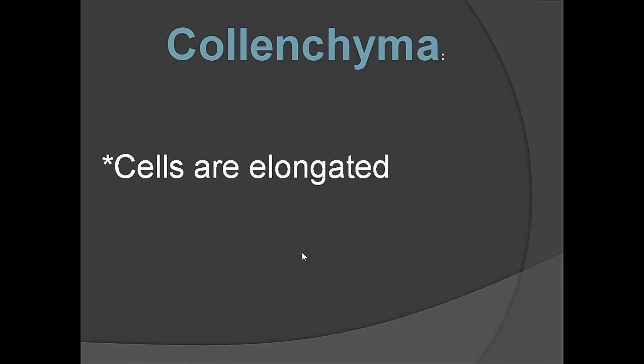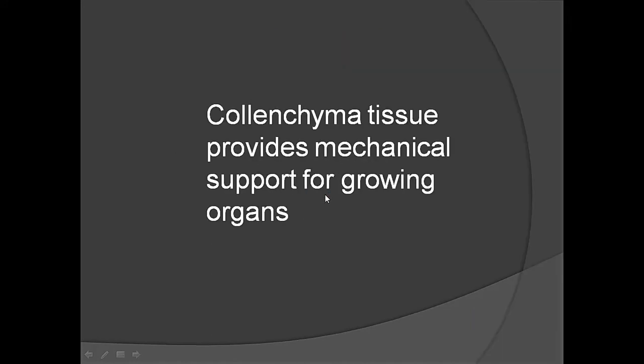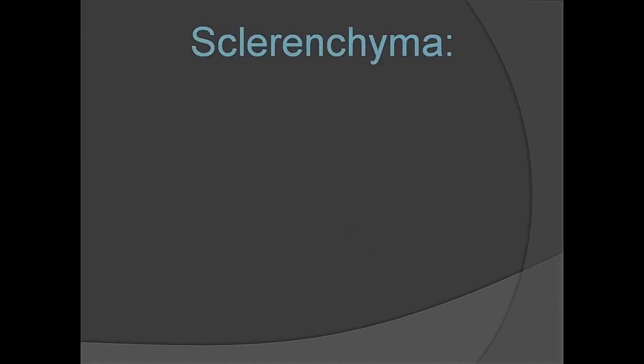Collenchyma tissue is made up of elongated cells. The cells of collenchyma are elongated. They are long. Elongated cells form collenchyma. Collenchyma tissue provides mechanical support for growing organs. Mechanical support means strength. Young parts receive strength from collenchyma. Collenchyma is called a mechanical tissue. Sclerenchyma is also a mechanical tissue. It gives support to the plant.